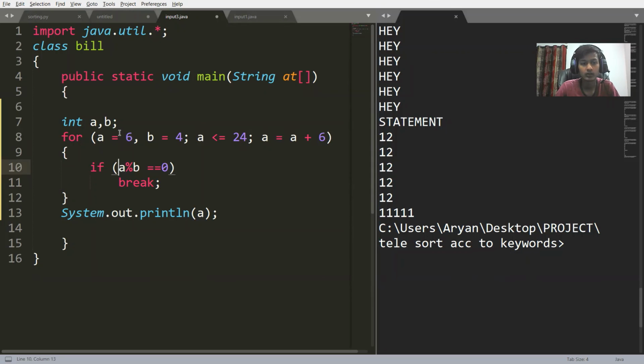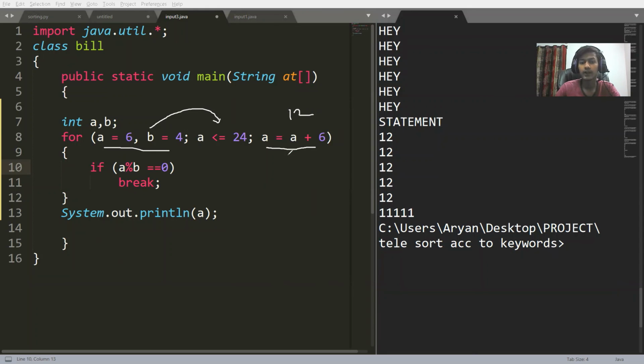When will a become that? So the first time the loop executes, we have to go phase wise. Remember, we have to go phase wise. These values have been initialized, then it will check the condition. a less than equal to 24, true. Then it will execute the for loop body. a modulus b double equal to 0, false. Break will not execute. It will jump to the updation statement. In the updation statement, we have a equal to a plus 6. The value of a was 6. a equal to a plus 6 is 12.